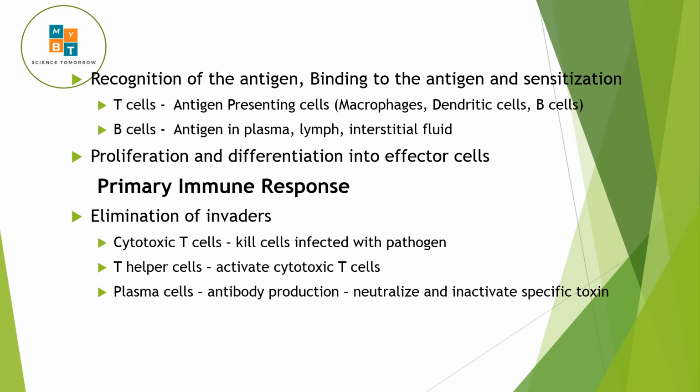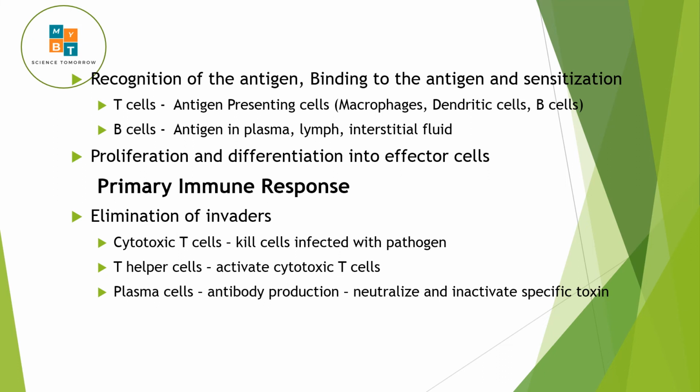So there's a recognition of antigen. The antigen will be recognized and bound. Macrophages, dendritic cells, and B cells will present the antigen to the T cell and B cells.